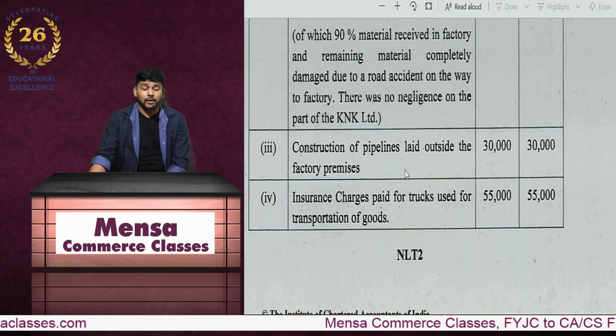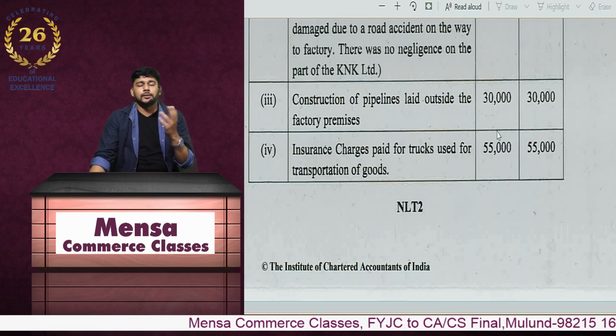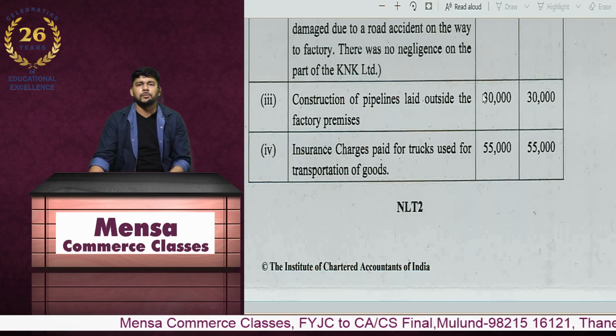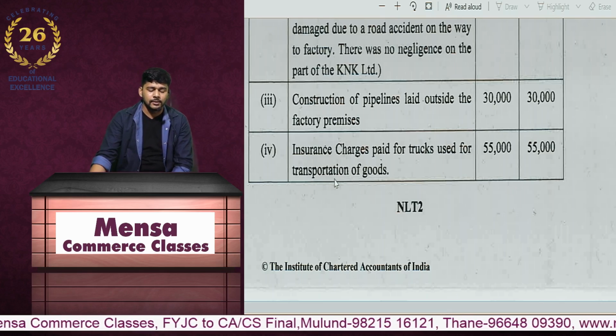Construction of pipelines laid outside the factory premises. Now this is not a part of plant and machinery, as it is an exclusion to plant and machinery, as it has been mentioned in 17(5). So the input tax credit is not eligible in this case.